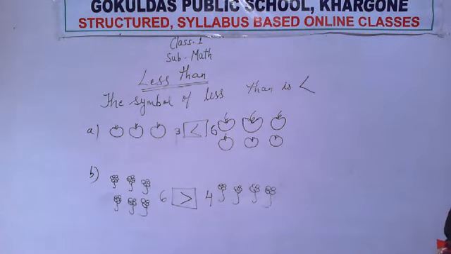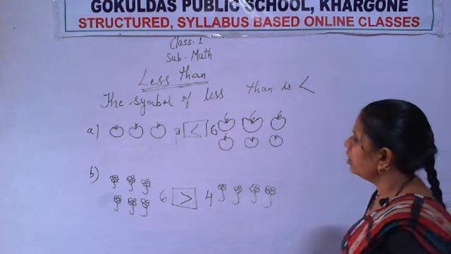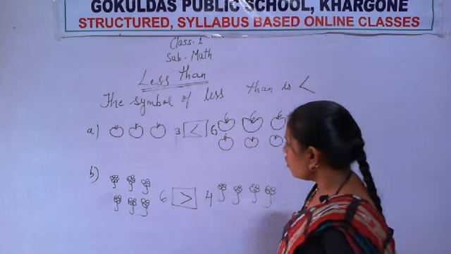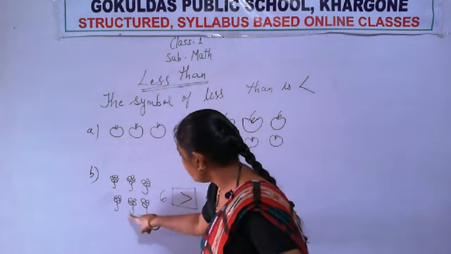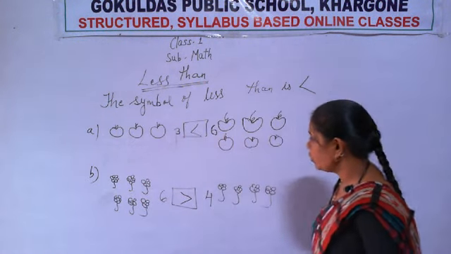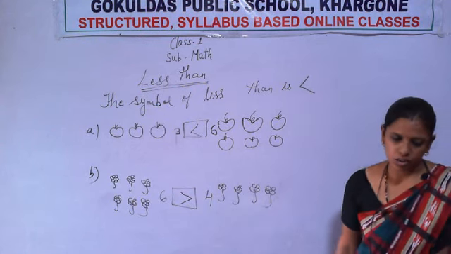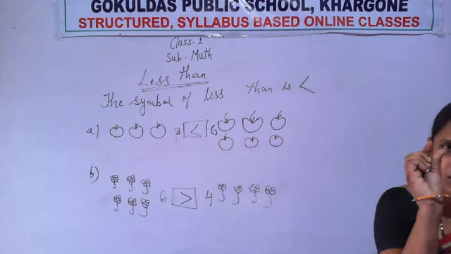The first one I have done. You have done the first question. Now do the second, B. How many flowers do you have to draw here? You have to draw 6 flowers. And on this side how many? 4 flowers. Draw a little picture. Okay.